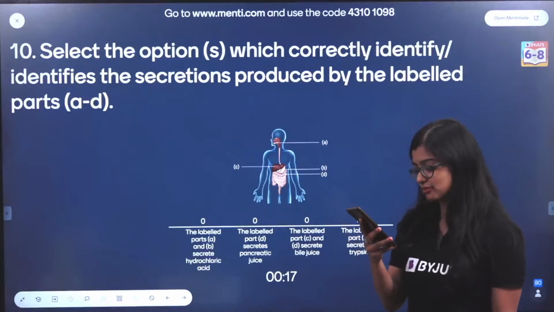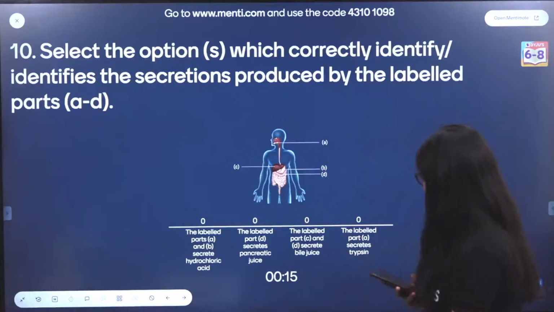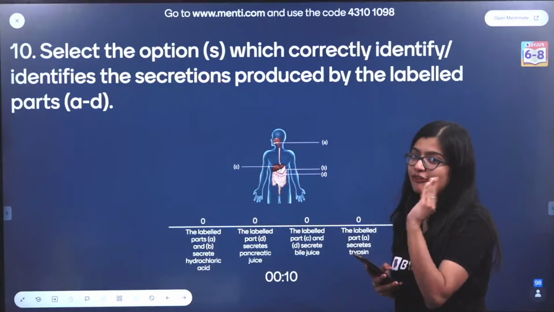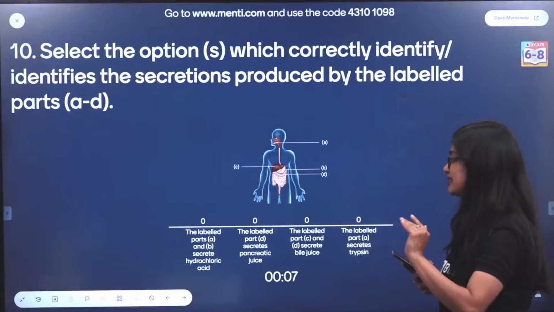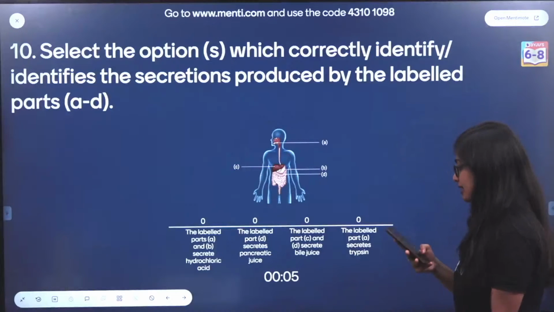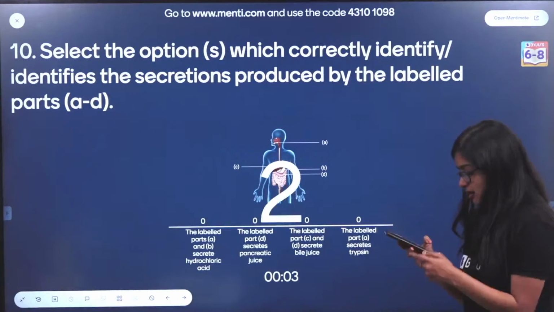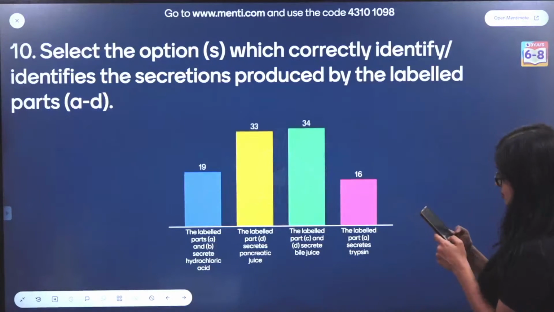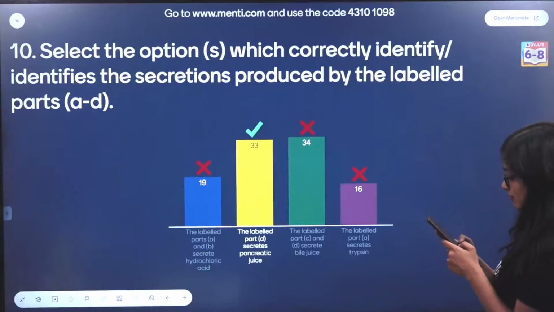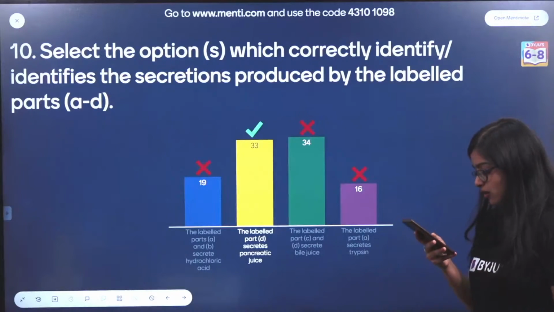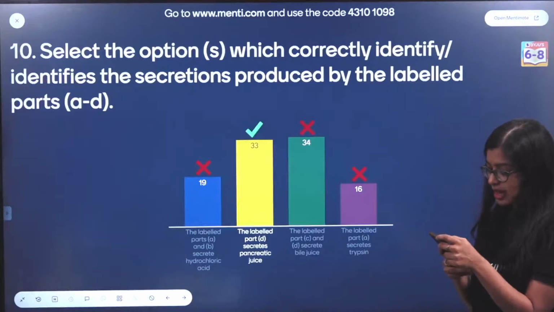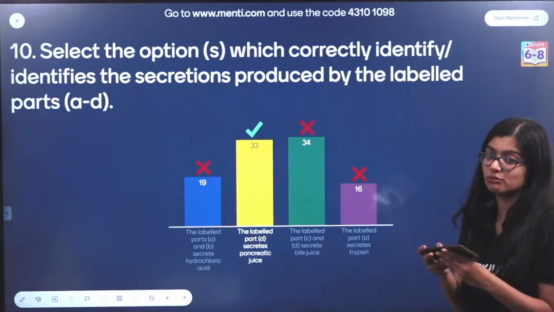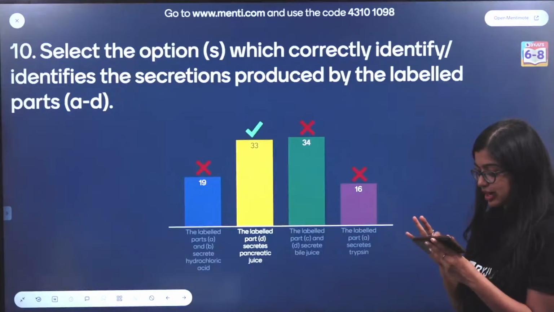Then don't tell me, ma'am, I think something is wrong. D here is the leaf-like organ behind the stomach. I'm stressing on it. D is leaf-like organ. Okay, I'm sending you the code for those of you who are asking me. Okay, ma'am, I got it wrong. I understand. Some of you have got it incorrectly marked because Menti had got it rearranged, right?